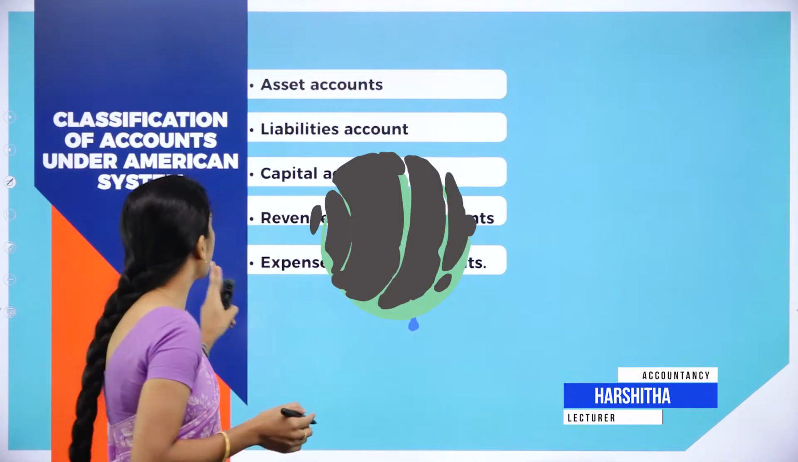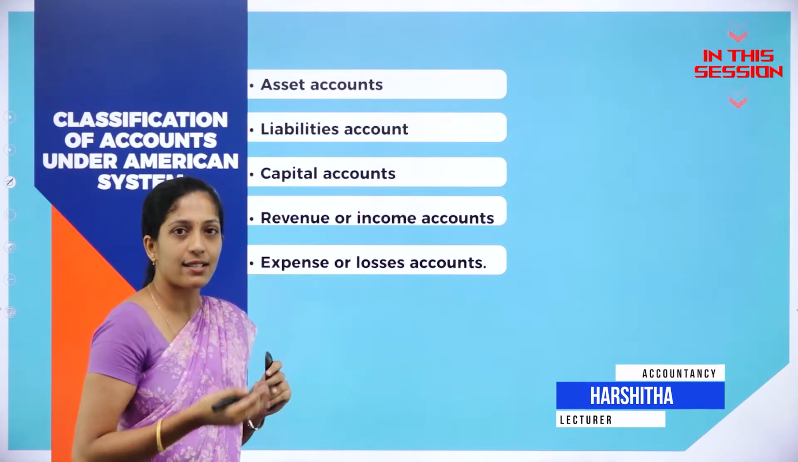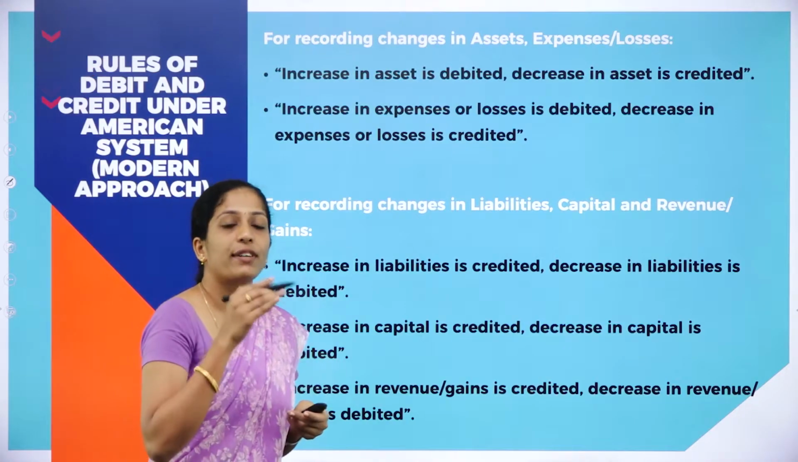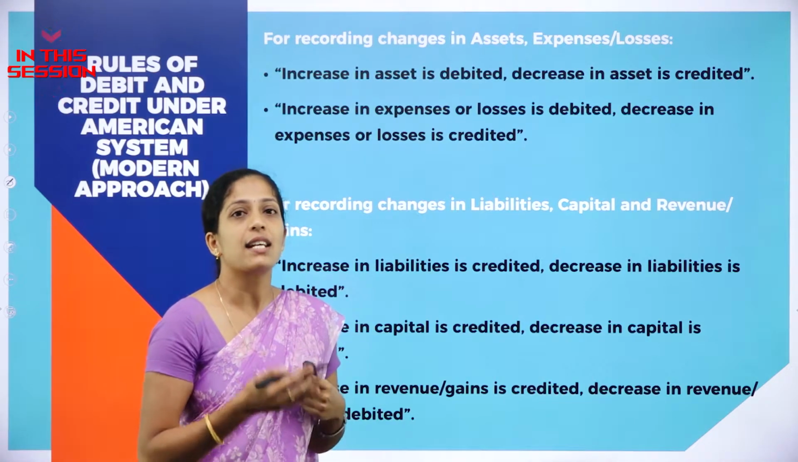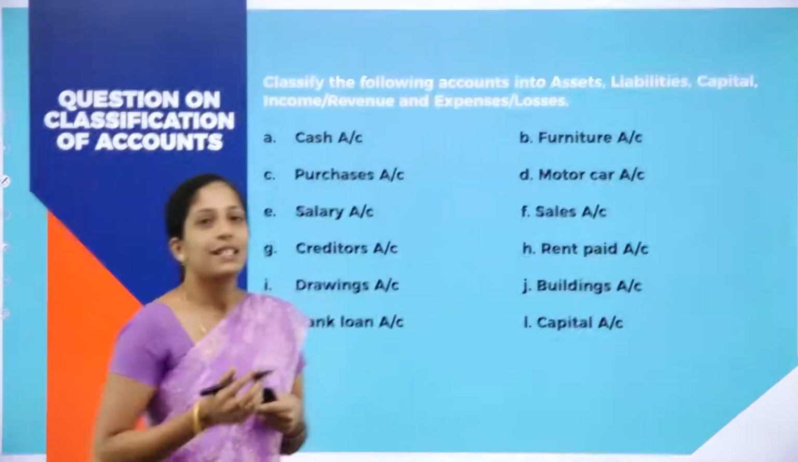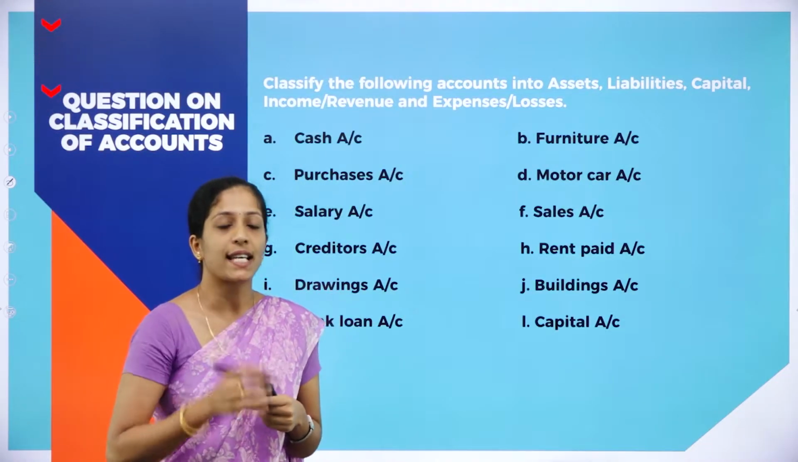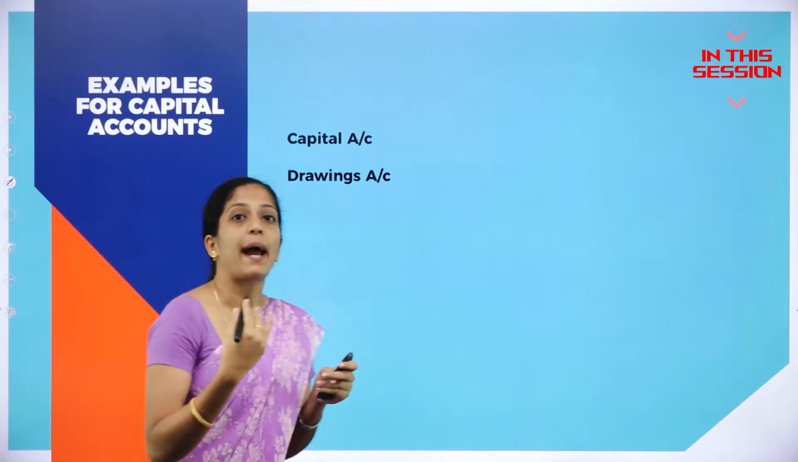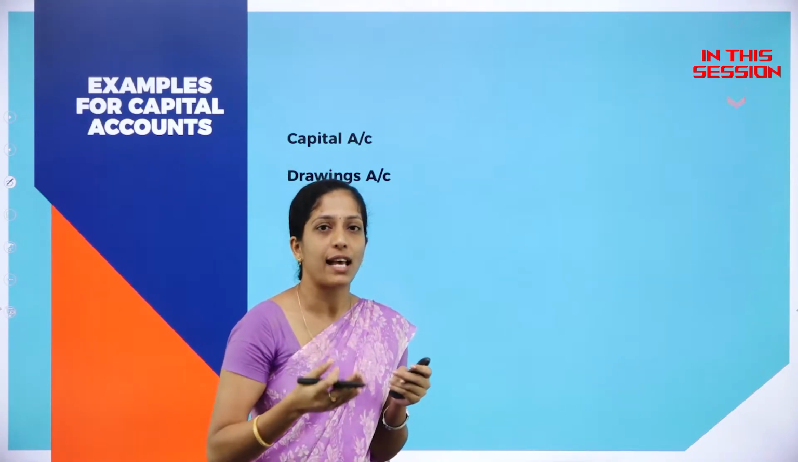That is classification of accounts under American system or modern approach. Now we shall see what is the rule of debit and credit under American system or modern approach. This is a question which comes for 6 marks. Next, example for capital account. So the third type of classification is capital account.